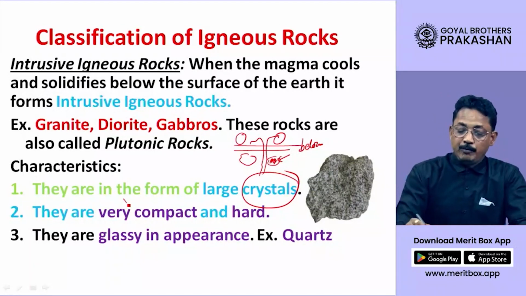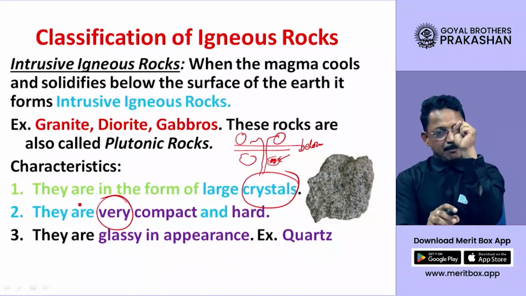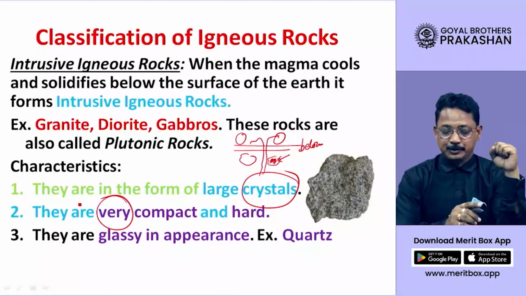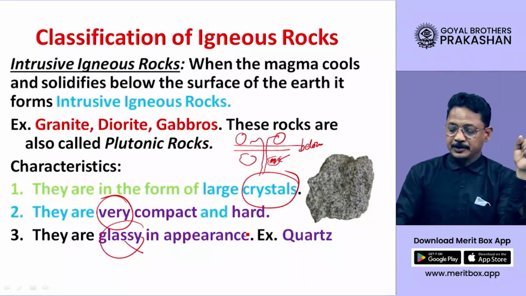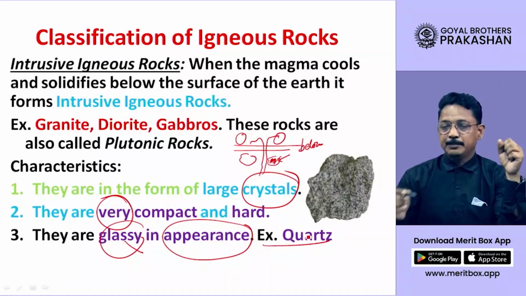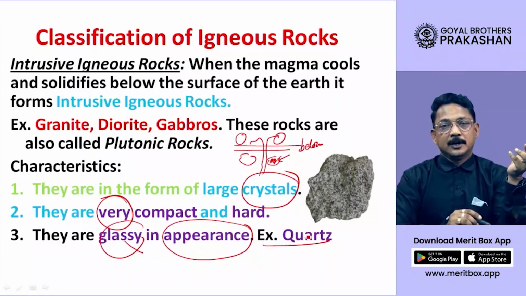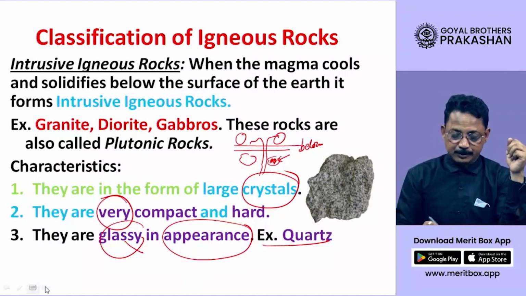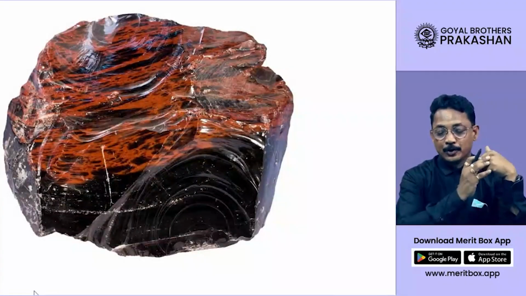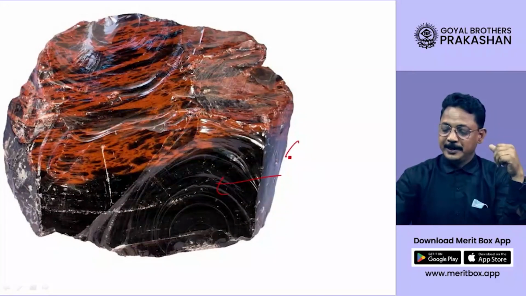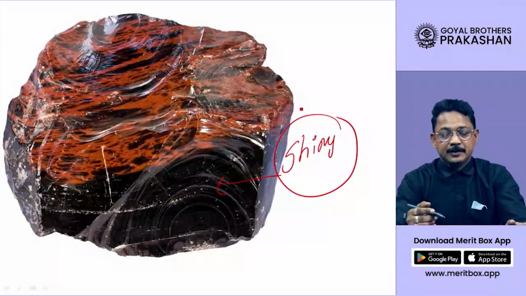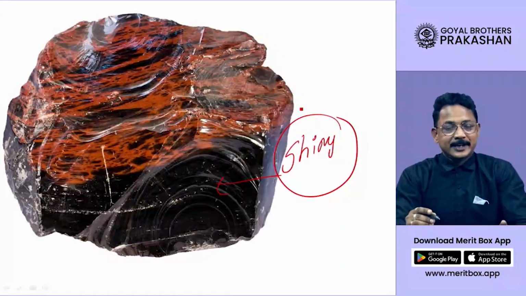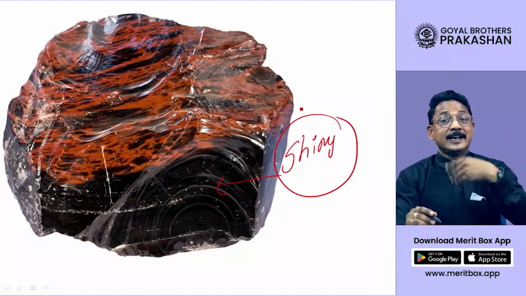Second thing, they are very compact and very hard also. They are glassy, that means they shine like glass in appearance. An example of such a glassy material is quartz, dear student. Now look at this. It looks like a very shiny material. So plutonic rocks have a glassy appearance. They shine like glass, not exactly glass, but they shine like glass.